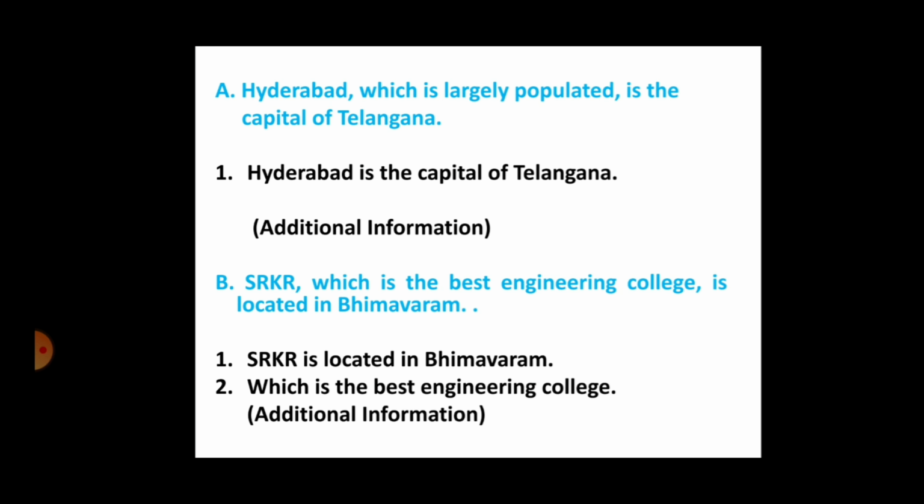Even if we remove that part, the other clause, SRKR is located in Bhimavaram, is complete, and it stands on its own. Clear? So we use which to give additional information about things, and when we give additional information we use commas between these two clauses. To separate this subordinate clause from the main clause, we use commas. Please do remember.